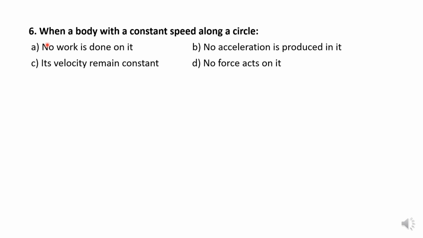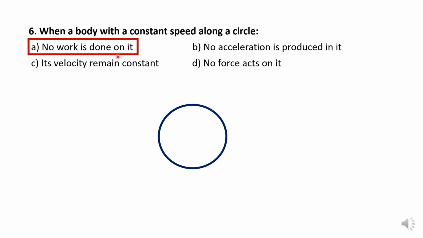MCQ number 6. When a body moves with a constant speed along a circle, no work is done on it, no acceleration is produced in it, its velocity remains constant, or no force acts on it. The correct option is: no work is done on it. The reason is, this is the body moving with a constant speed along a circle.